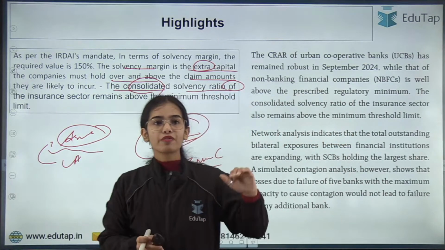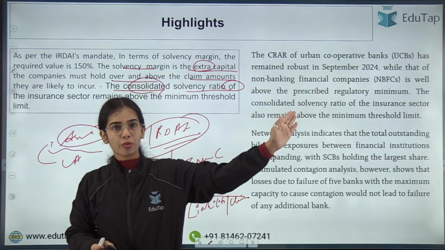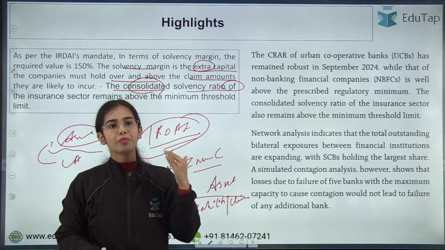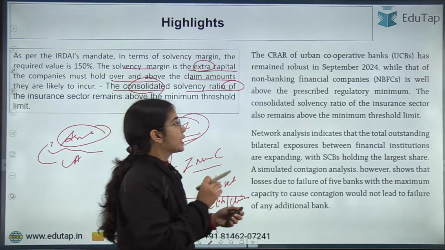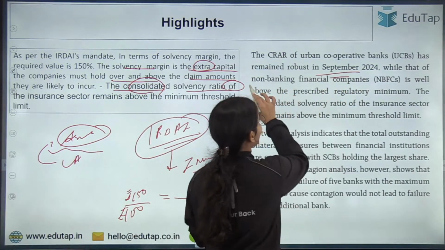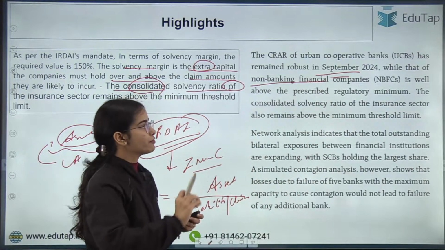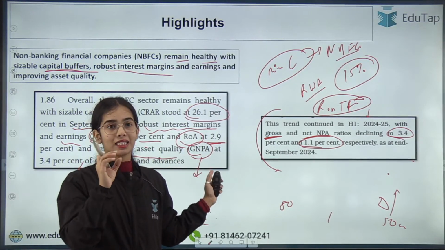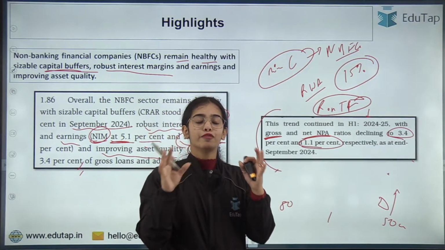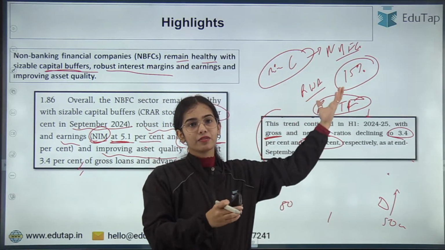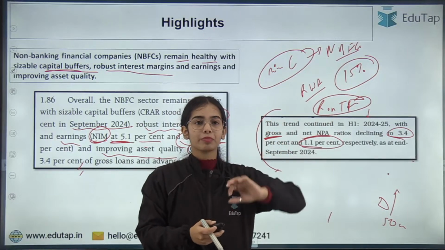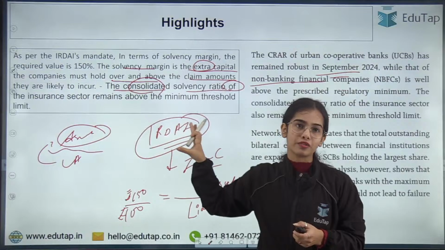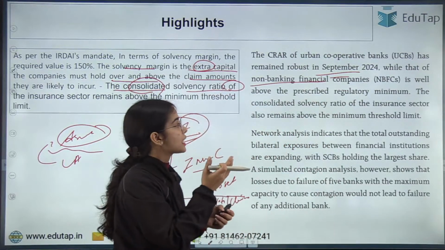Okay. Now, if we talk about the CRAR of urban cooperative banks, that has remained robust. The urban cooperative banks are also maintaining good capital buffers in September 2024, while that of non-banking financial companies is well above the prescribed regulatory requirements. So we have discussed that the NBFCs are maintaining way higher capital than the minimum. So that is good for NBFCs, as it will help the NBFCs handle distressful situations. Okay. So this is the idea.